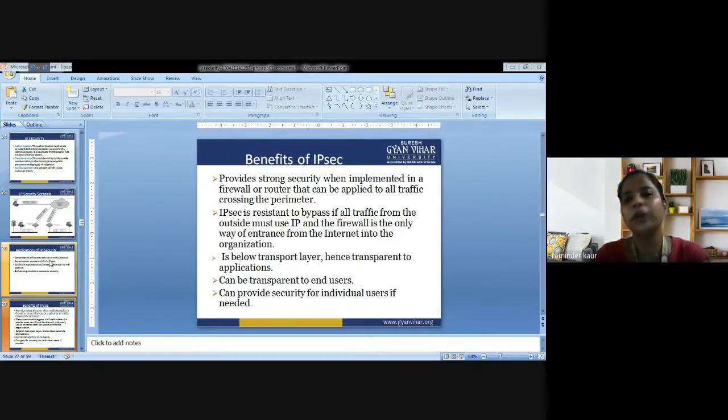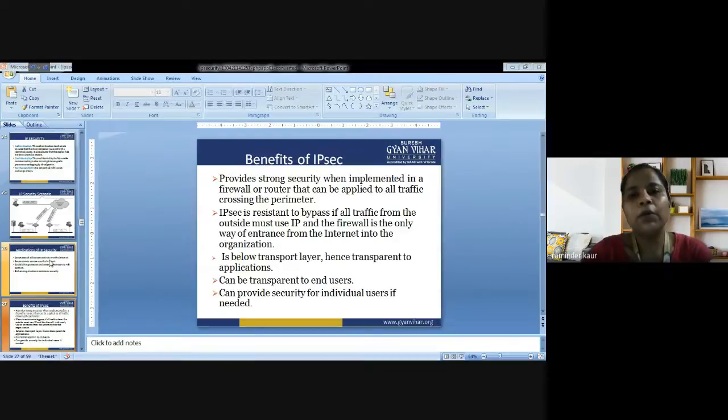It is implemented in the router through which the traffic passes, so that it can be applied to all traffic using the perimeter. IP security is resistant to bypass if all traffic from the outside must use IP, and the firewall is the only way of entrance from the internet into the organization.